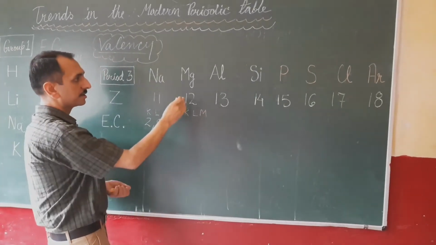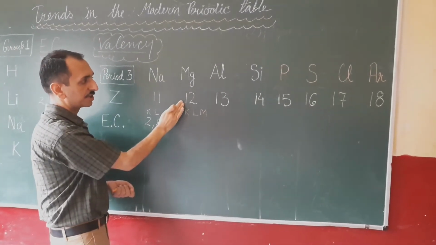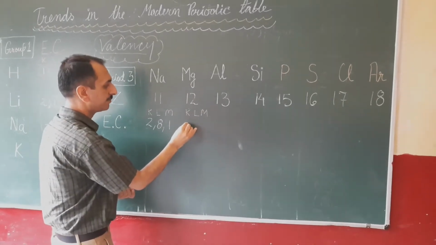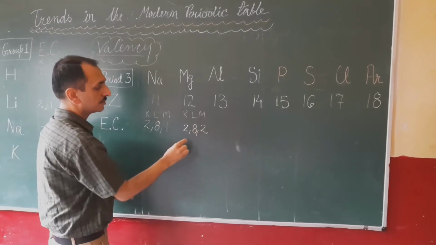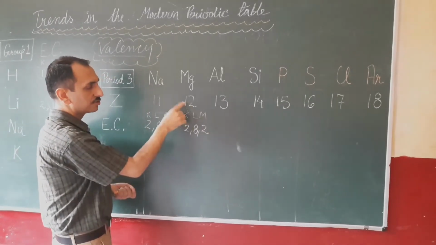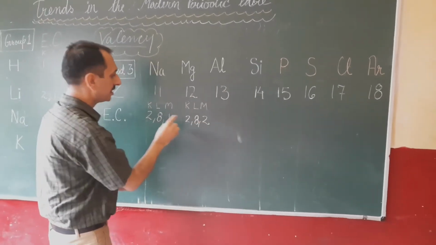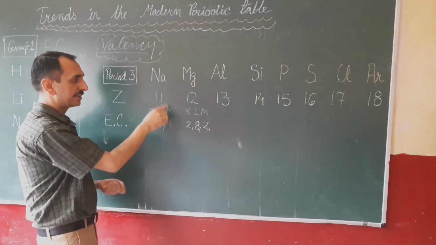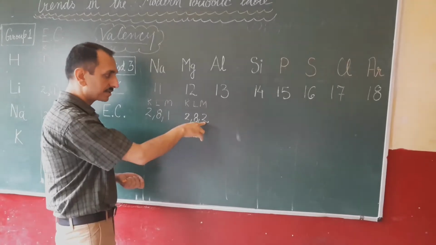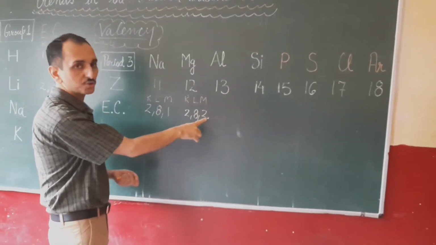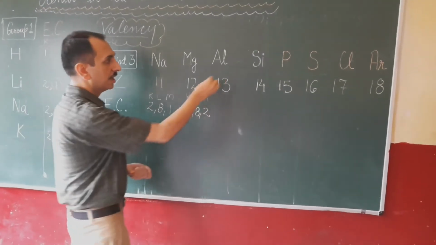Now for magnesium, atomic number 12, configuration will be 2, 8, 2. 2, 8, 2 means 12. You will see 1 electron in the M shell in case of sodium. Now one more electron is added in the same shell, the M shell, so it becomes 2 in case of magnesium.